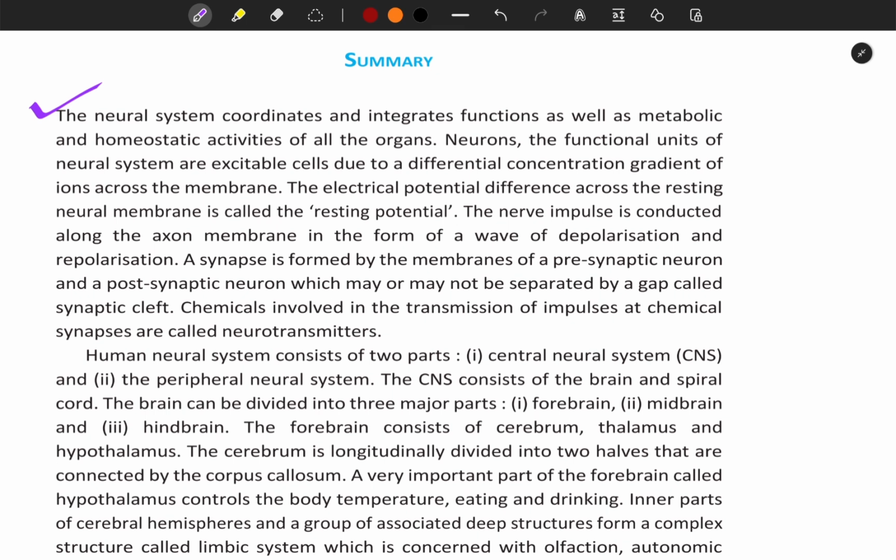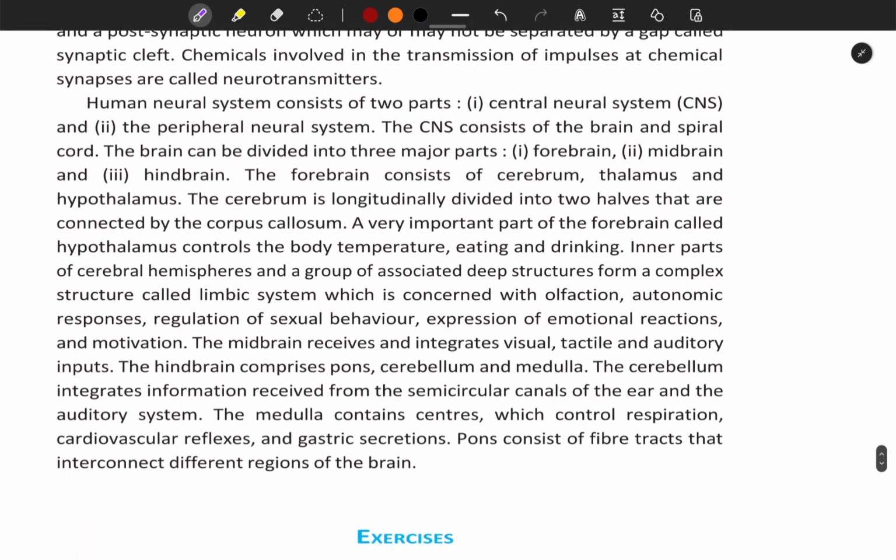The nerve impulse is conducted along the axon membrane in the form of a wave of depolarization and repolarization. A synapse is formed by the membranes of a presynaptic neuron and postsynaptic neuron, which may or may not be separated by a gap called synaptic cleft. Chemicals involved in the transmission of impulses at chemical synapses are called neurotransmitters.